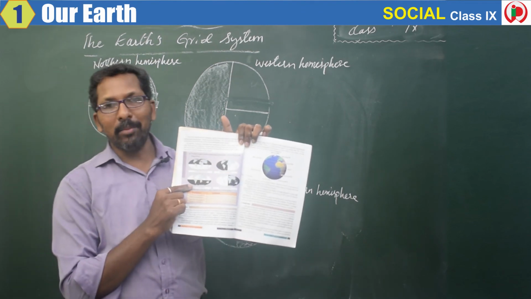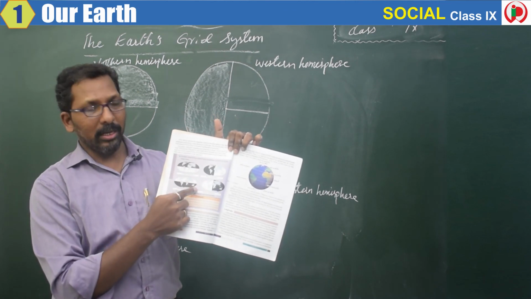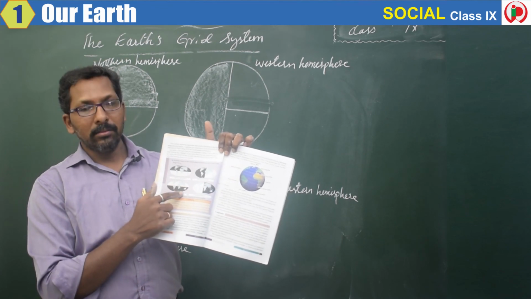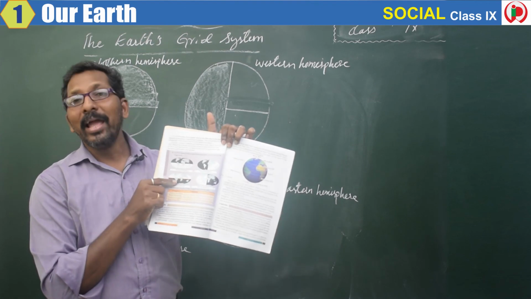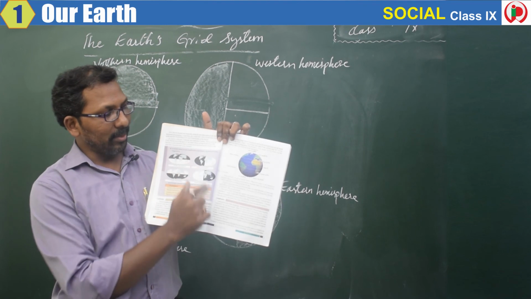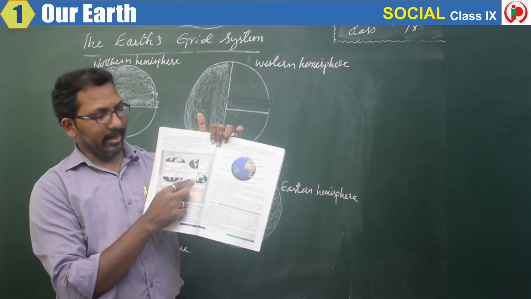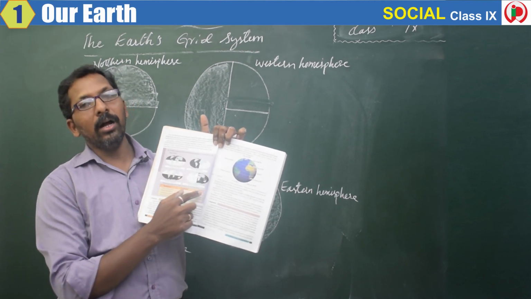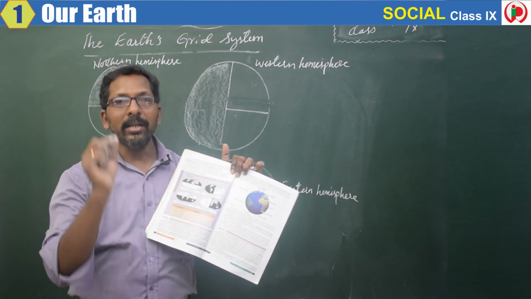Then what about the southern hemisphere? Australia, Antarctica, South America and Africa. These are the continents in the southern hemisphere. Then what about the eastern hemisphere? In the eastern hemisphere we see Africa, Europe, Asia, Australia and Antarctica. All these continents are in the eastern hemisphere.